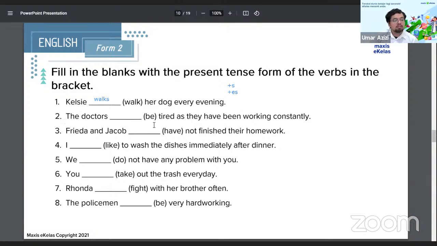2. The doctors something tired as they have been working constantly. So the verb here is be. Because the verb here is be, remember, we don't change be to bees. Doctors is plural, there's an S at doctors. When you add an S to a noun, it's plural. So for doctors, be changes to... In our Zoom chat, Darshini answered are. So the doctors are tired as they have been working constantly.